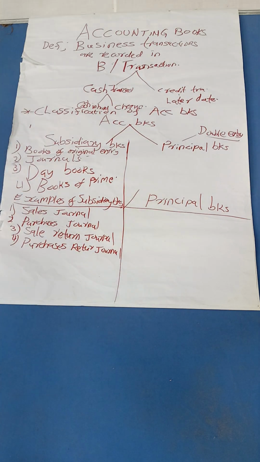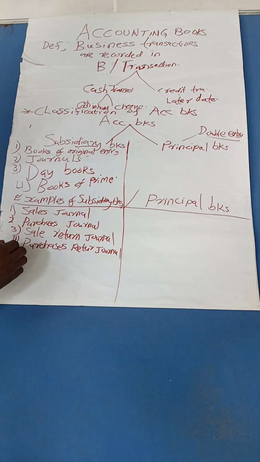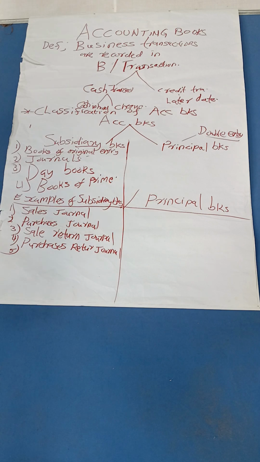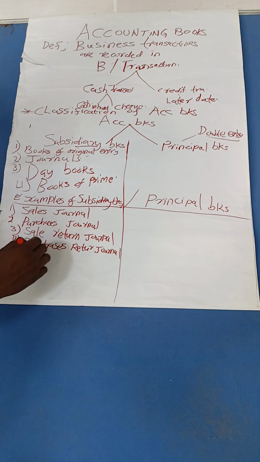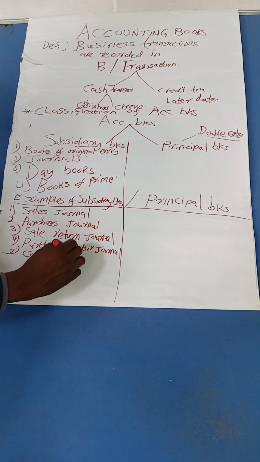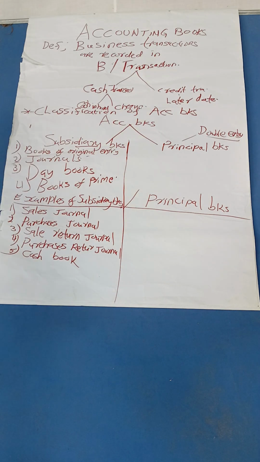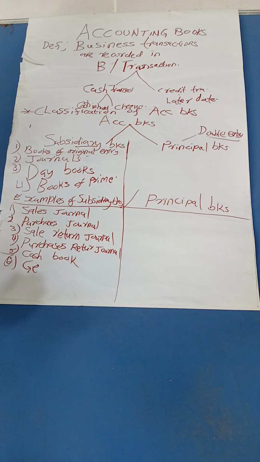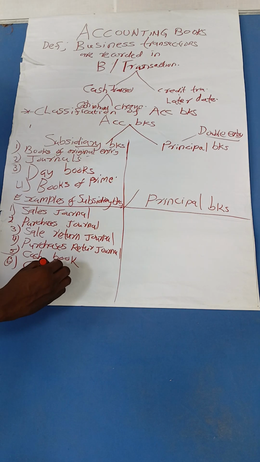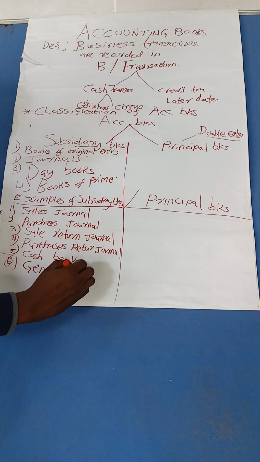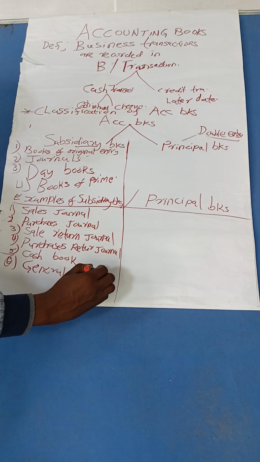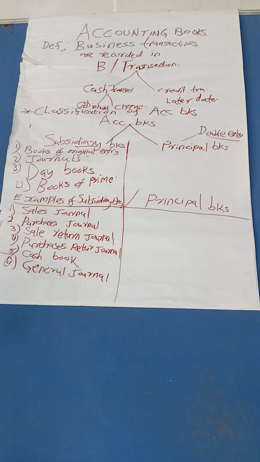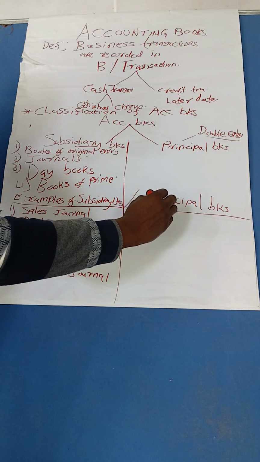Purchases return journal. Then fifth, we have cash book. Let me write there cash book. Then the last book I write, general journal. I have the reason I've started with the cash book. General journal. Good.